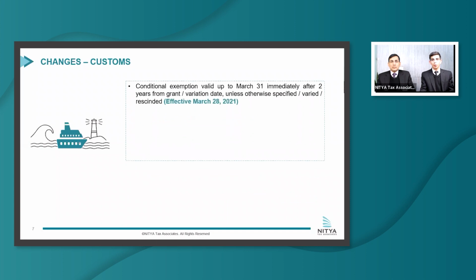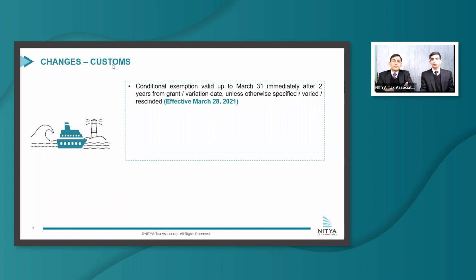So moving forward to the customs legislative changes. In this regard, a brief background is required. Section 25 subsection 4A of the Customs Act 1962, which was introduced by Finance Act 2021, provided a sunset clause for conditional notifications for 2 years. So these notifications were set to expire on 31st March 2023.